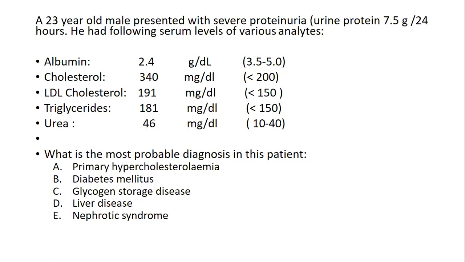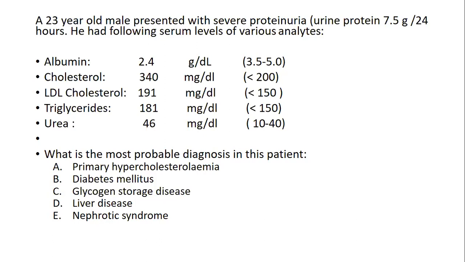LDL cholesterol 191, it should be less than 150. Triglyceride 181. Urea 46. It means where is the abnormality? What is the most probable diagnosis in this patient? Primary hypercholesterolemia, diabetes mellitus, glycogen storage disease, liver disease, nephrotic syndrome.